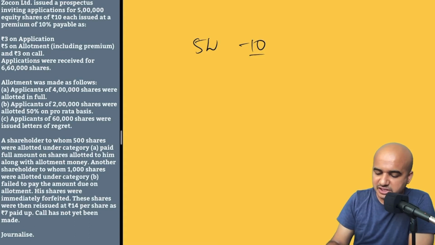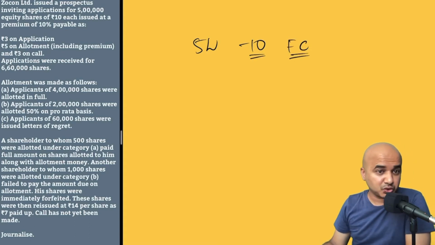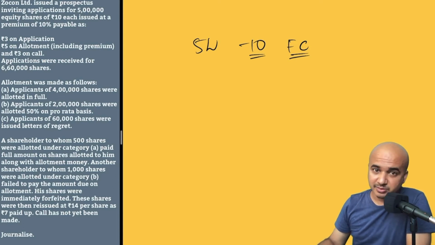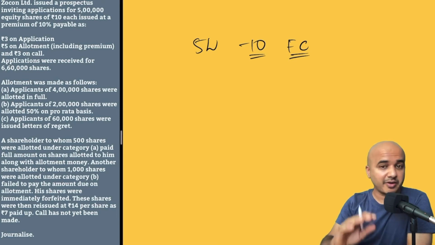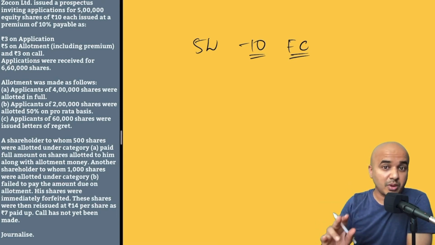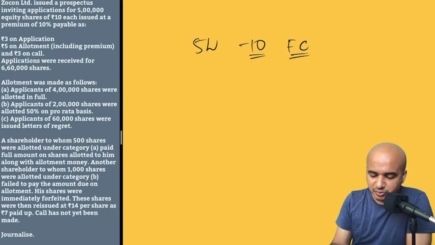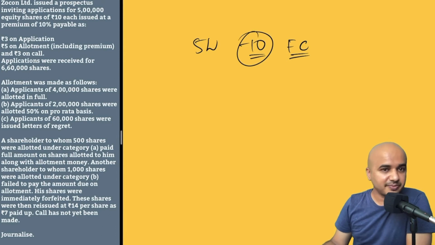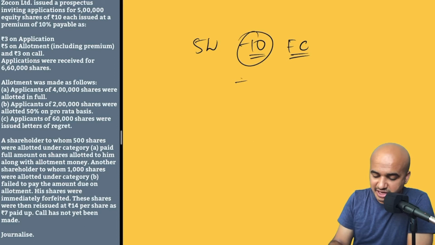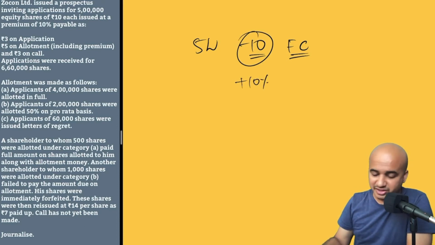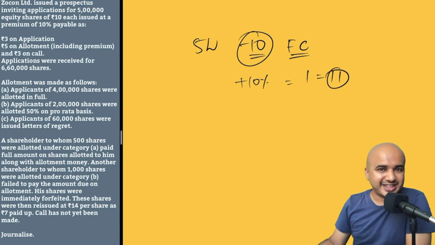That means the face value of the share which has been issued by that company, it's a public limited company. You may already be aware, if you're already prepared for the exams, that only a public limited company can issue shares. Private limited company is not allowed to issue shares to public. Now, in this case, what is the face value of the shares? The face value of the shares is 10 rupees. Whereas the company is not issuing the shares at 10 rupees, but instead they're charging a premium of 10% on this. 10% on 10 rupees comes to 1. So that means in total they're charging 11 rupees per share in this case.